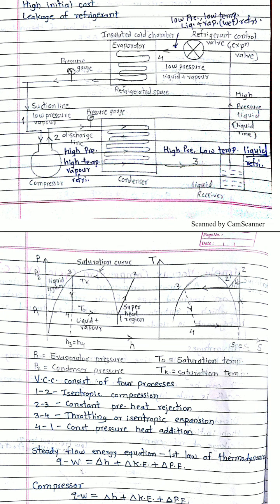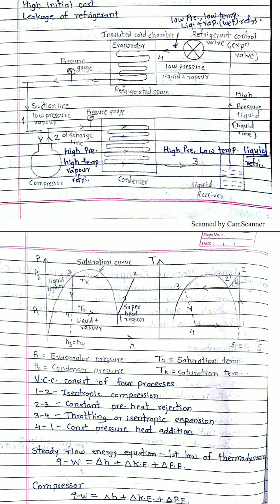Now when it goes to point number 2, you can observe that it is in the superheated region. Then it comes to the condenser. What happens in the condenser? A constant pressure heat rejection process, or constant pressure cooling process. At point number 2, whatever vapors are there are converted into liquid.